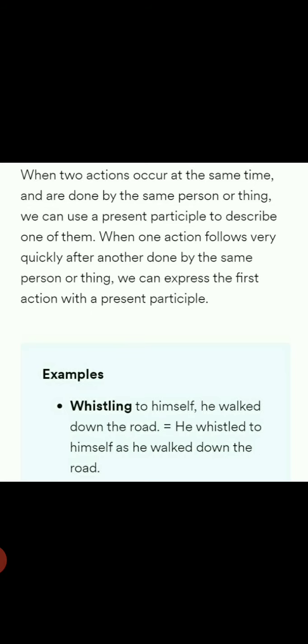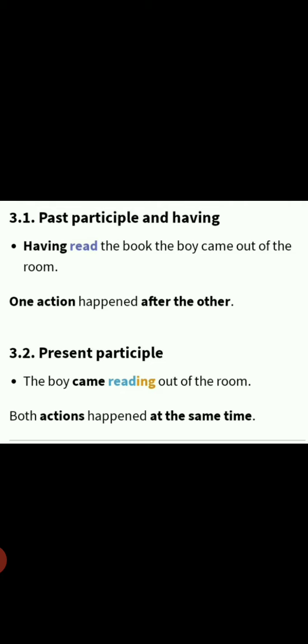Now children, another thing: the past participle and the having form. This way also we make sentences. The past participle form, that means the verb's third form, comes just immediately after having. One action happened after the other. Having read the book, the boy came out of the room.